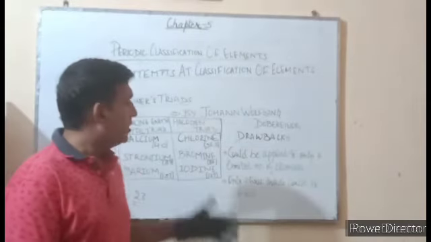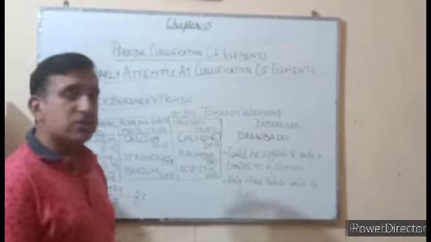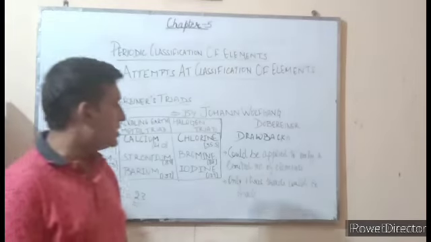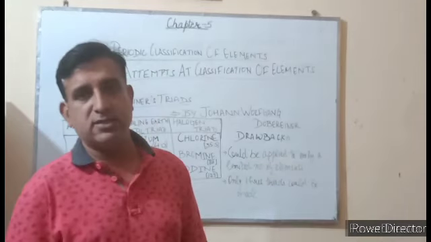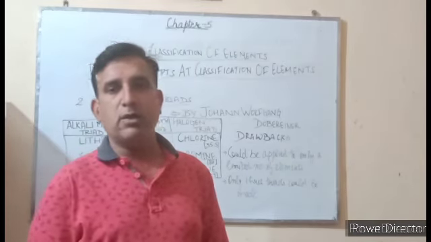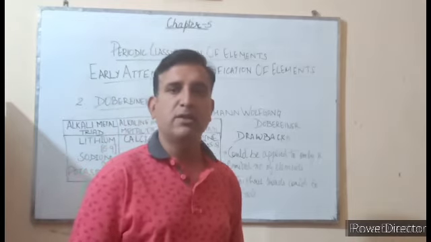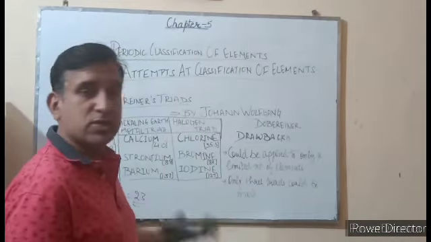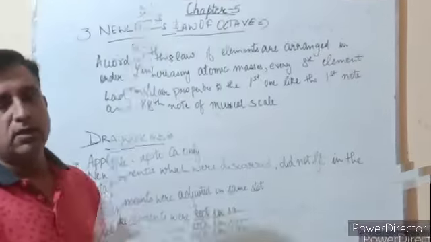But Döbereiner's triads were also rejected. Why? Because he could make only 3 triads. All the elements known at that time, he couldn't place them in triads, so his classification was also rejected.